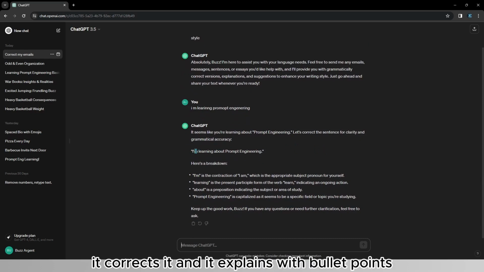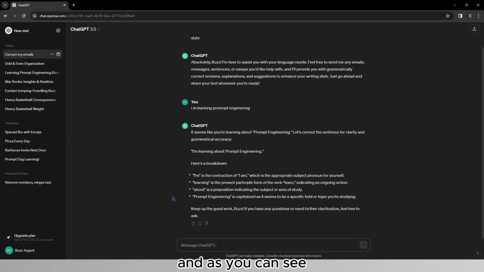And as you can see, it corrects it, and it explains with bullet points. As you can see, it has acted as a language tutor. "I'm" is the construction of "I am," which is the appropriate subject pronoun for yourself. That's what an English teacher would say.